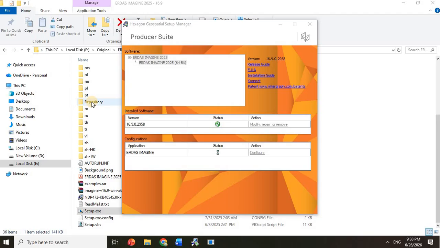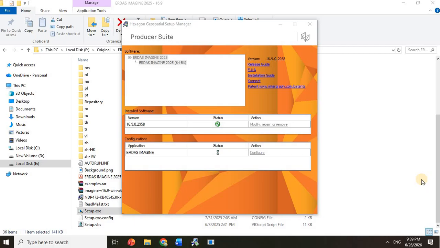After it runs, it will request the license, which is called the activation key. We will go get the activation key from our email.